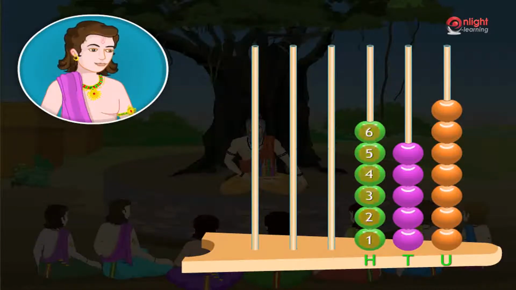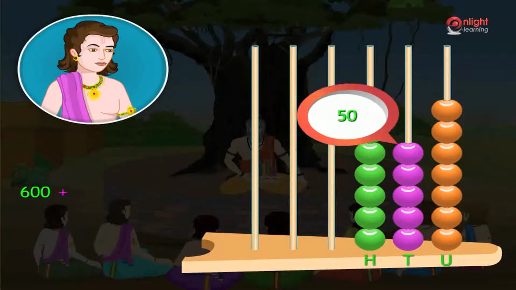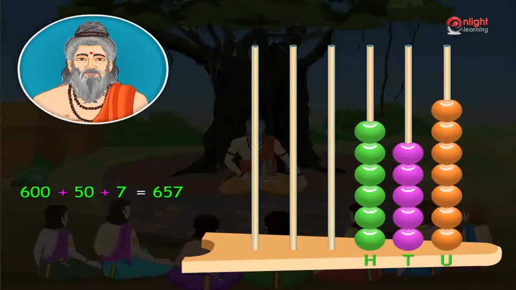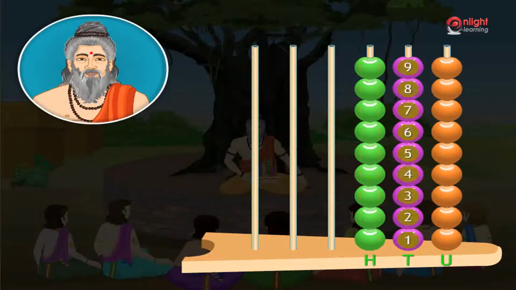There are 6 beads in the hundreds stick, 5 beads in the tens stick, and 7 beads in the units stick. Therefore, the number is 657. Very good.